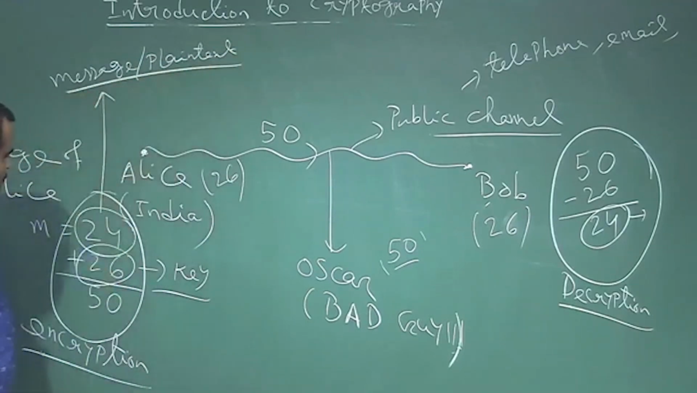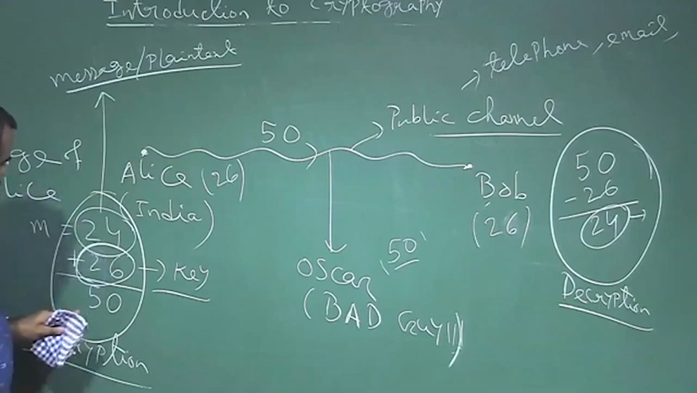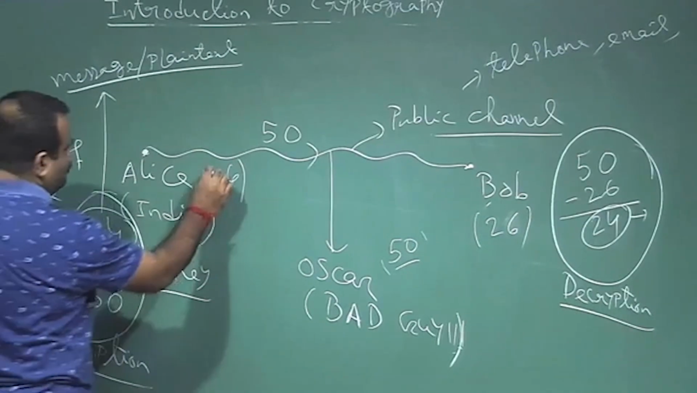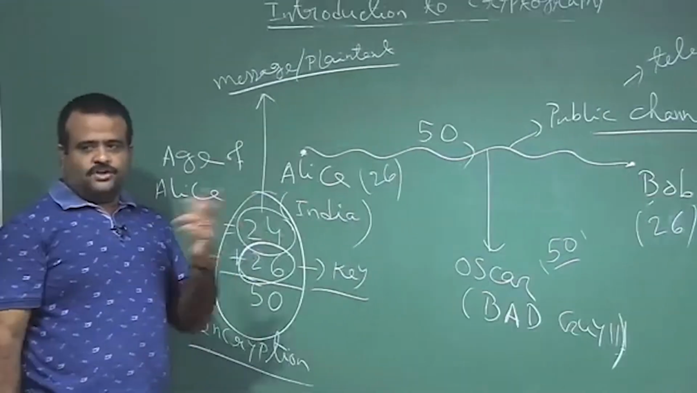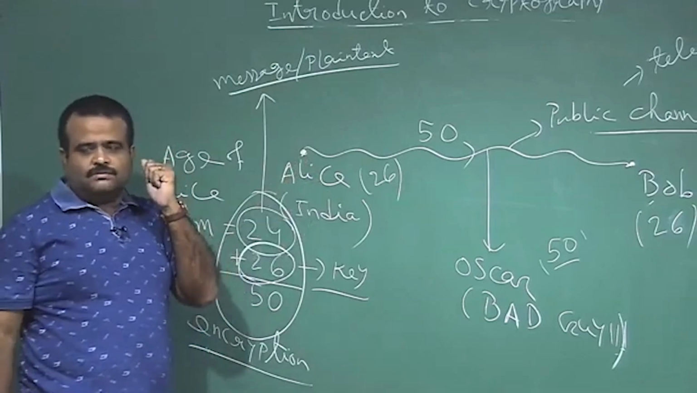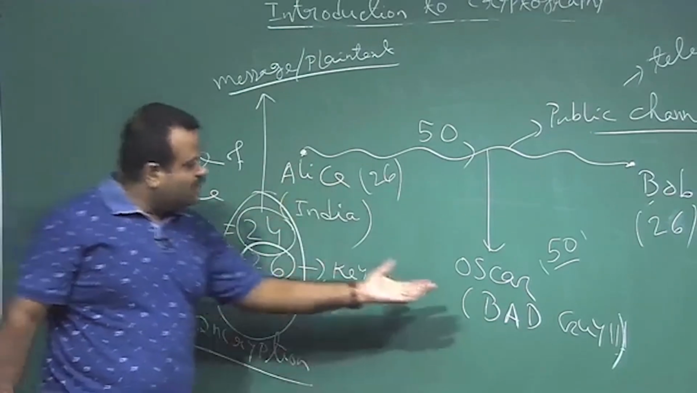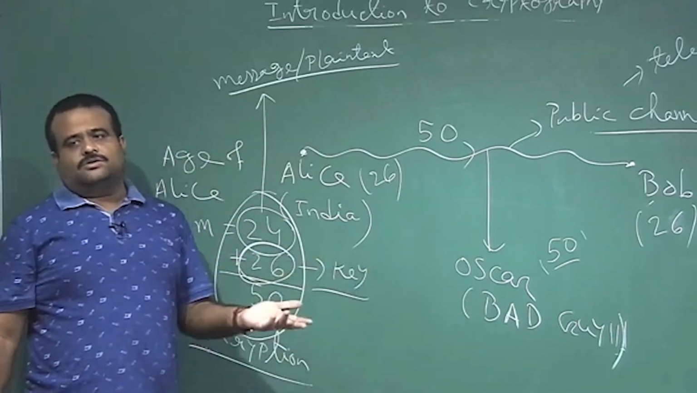Or the plain text, and this 26, which has been added to the plain text to get this 50, is called the key, the secret key shared between Alice and Bob. How they are sharing it is also another issue, because they cannot just use the telephone and say, okay, we are going to use 26 as our key, then that 26 will be revealed to Oscar. So, Oscar will also get the key.